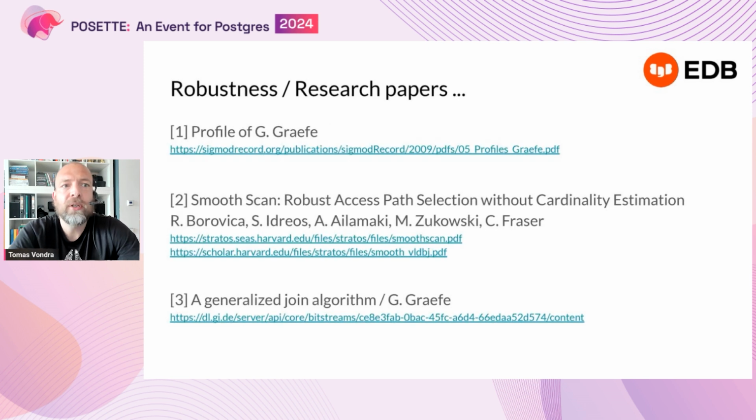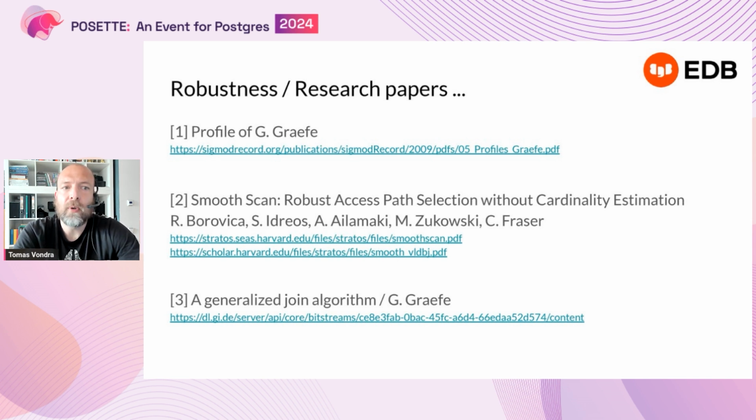And as I mentioned, I do have a couple of links to interesting papers, and I'm going to briefly explain what these do. The first one is the profile of Mr. Graefe, one of the people working on robustness in database execution. He also said that choice is confusion.